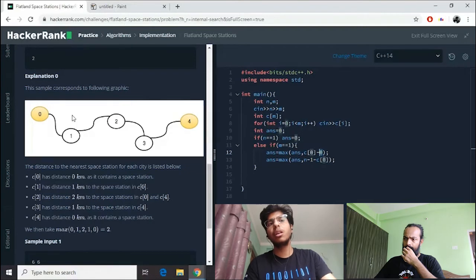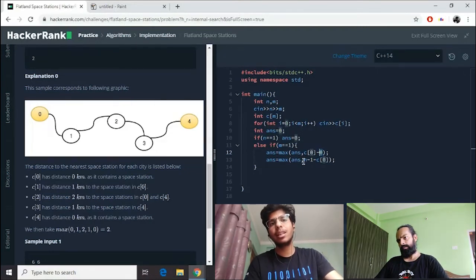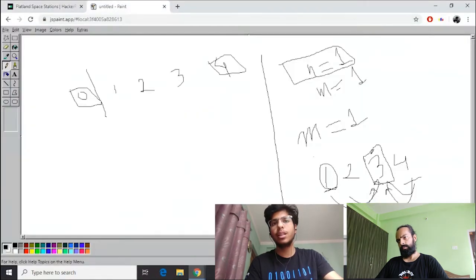So the last city will always be n minus 1. That's why in the next statement I did n minus 1 minus C0, the city in which we have the space station. Like you see here, I did 3 minus 1 basically, and then 4 minus 3.